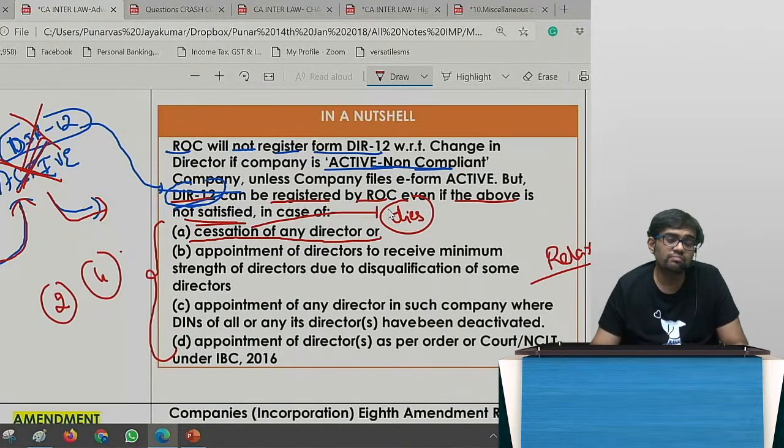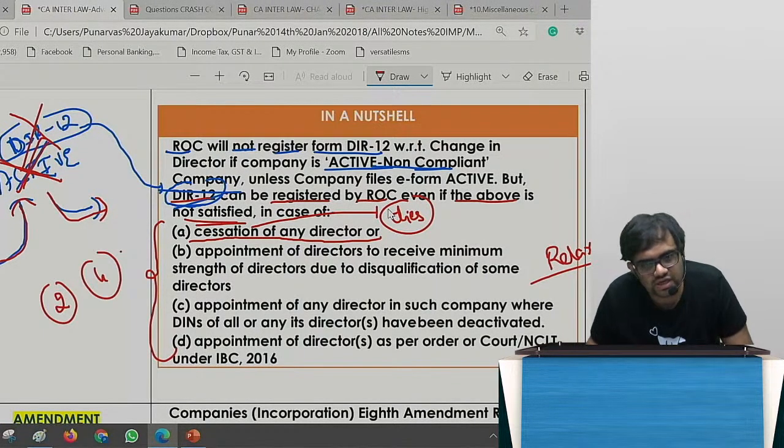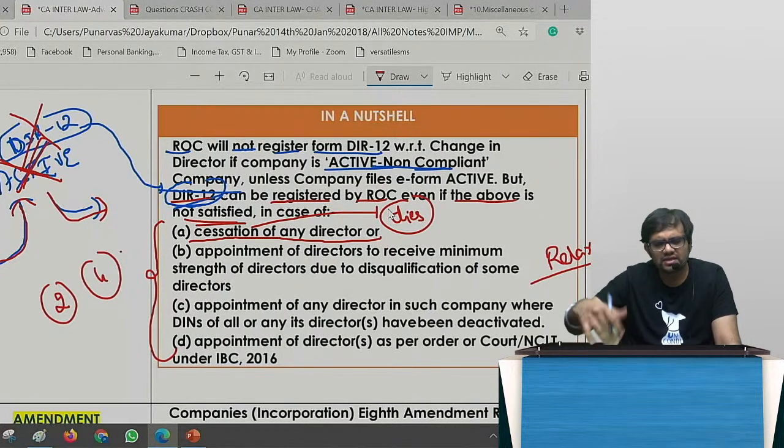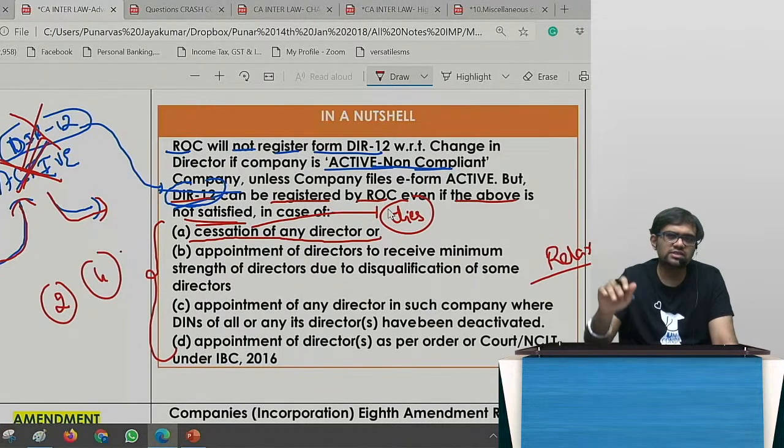But I have not complied with ACTIVE, I have not filed my geotag location. That doesn't make it a shell company, but there will be penal provisions levied on it. But if a director dies, and a new director is coming in and I am sending the DIR 12, ROC is telling you have not filed the ACTIVE form. I'll say, sir, very sorry, I will do it, sir.